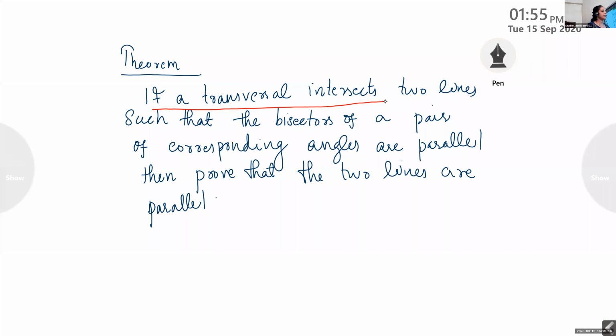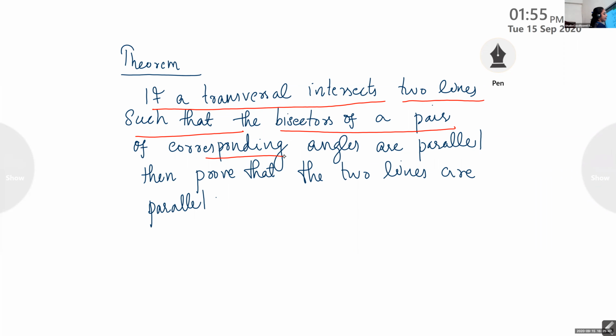Transversal is the line which cuts two lines, right? A transversal intersects two lines such that the bisectors of a pair of corresponding angles. Bisectors means the line which cuts the corresponding angles. If those bisectors are parallel, then these two lines are parallel.